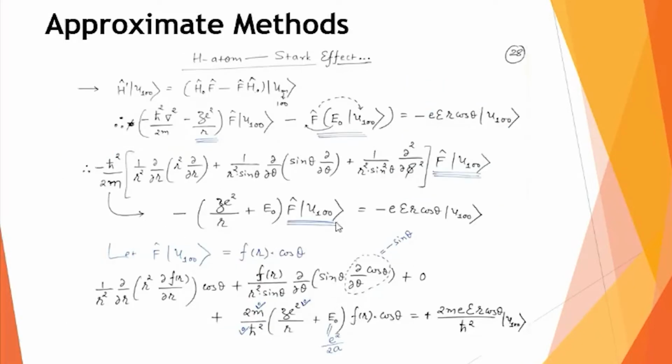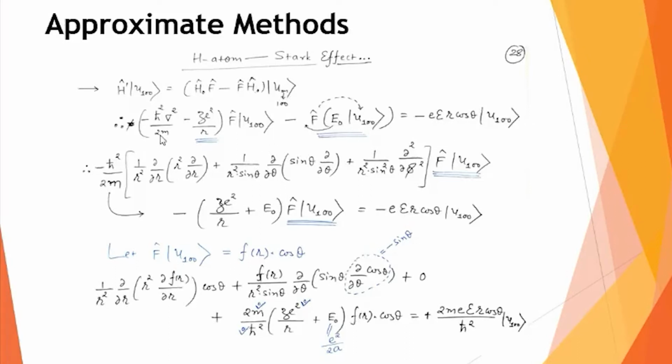And of course, E0 is just a number, a constant value. So in the next step, I will write in front of it F u100. Here also it is F u100. And on the right hand side, this term H' u100, I am keeping as it is. Only thing is that I am writing its full expression.